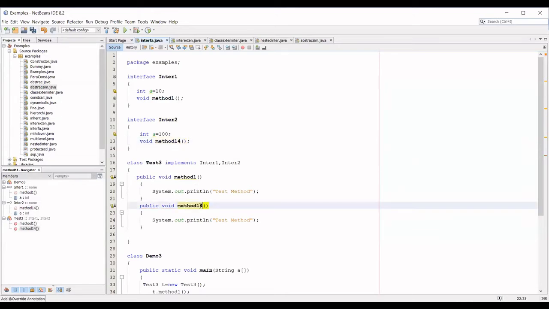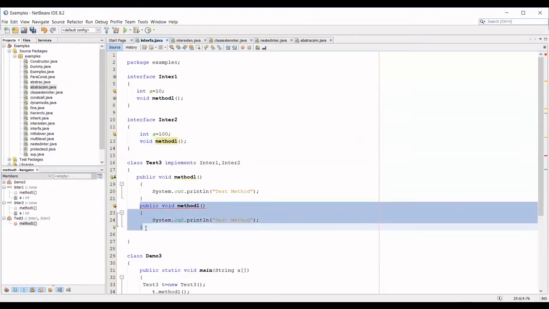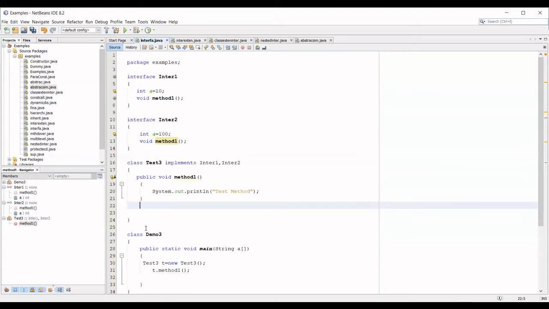If I have the same name with the same signature, same return type only, I'm going to have so many problems. You understood, Siddharth? Yes, ma'am. So can I have this same method implementation two times in the class? No, ma'am. 100% no. So only once you can have the same method implementation inside the class.